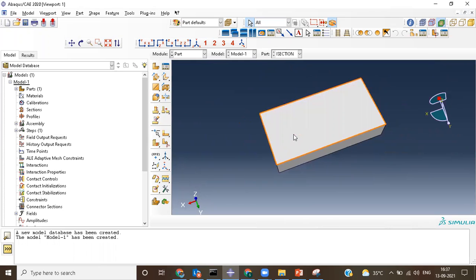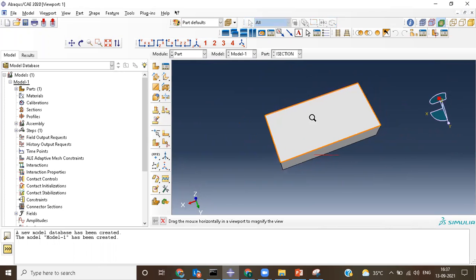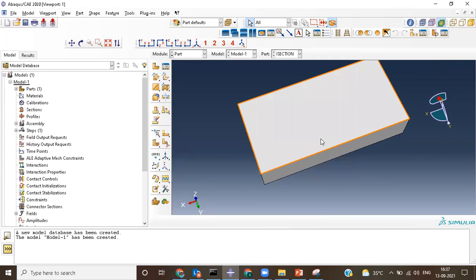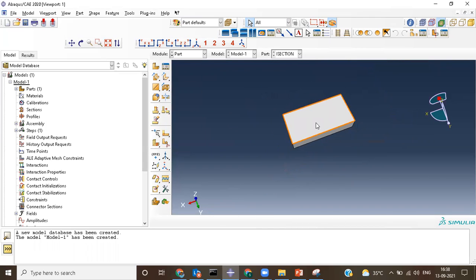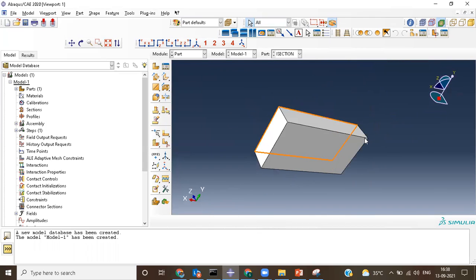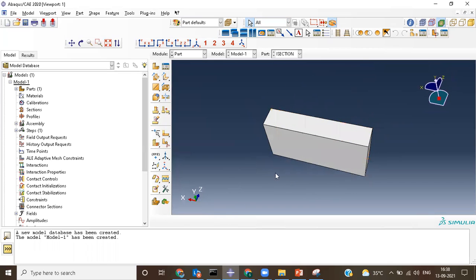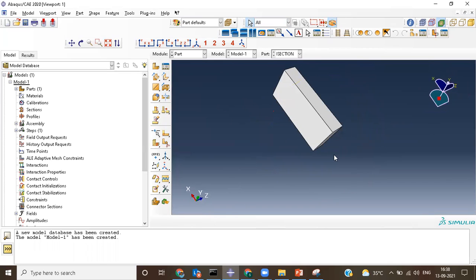Or use Control and the middle mouse button, and use mouse button 3 to zoom in and zoom out, or directly use the simple joystick key to zoom in and zoom out. Okay, this is how you can rotate this one.